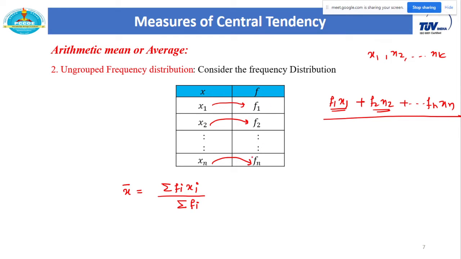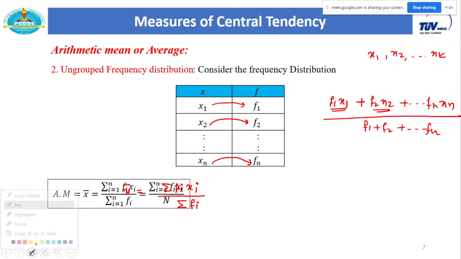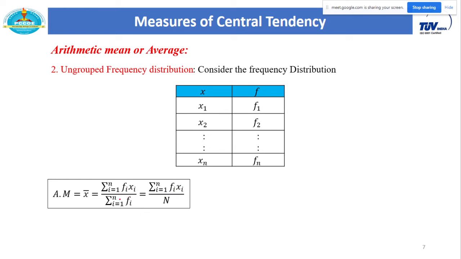So you will get that directly from the frequency. Just add all these frequencies f1, f2, up to fn, and you will get the total. So in general, how do we write the formula of arithmetic mean in case of frequency distribution? x bar is equal to summation of fi xi divided by summation of fi. Let me erase everything. So summation of fi xi divided by summation of fi, and this capital N is just the notation for summation of fi. So the first tool is the arithmetic mean. I have explained that formula for ungrouped data and for frequency distribution also.